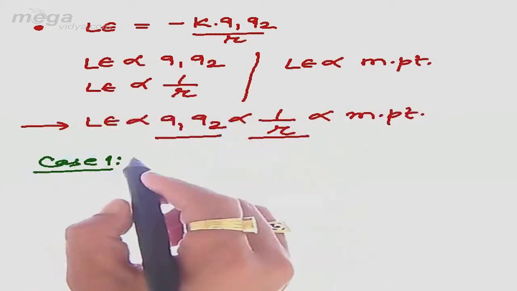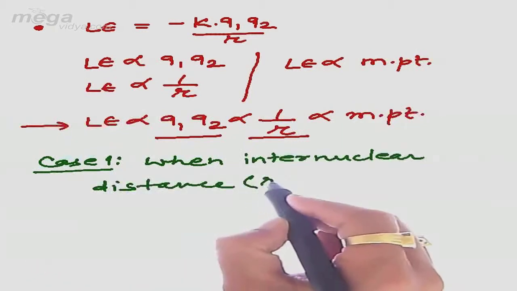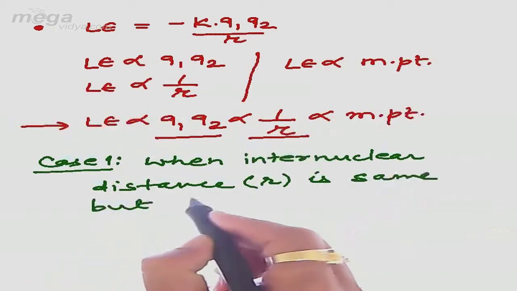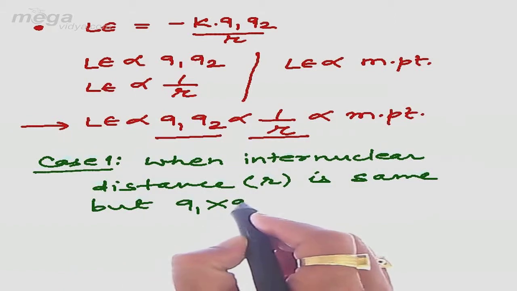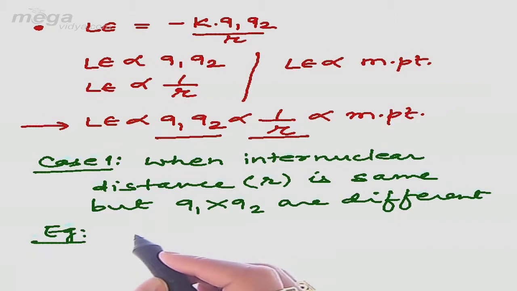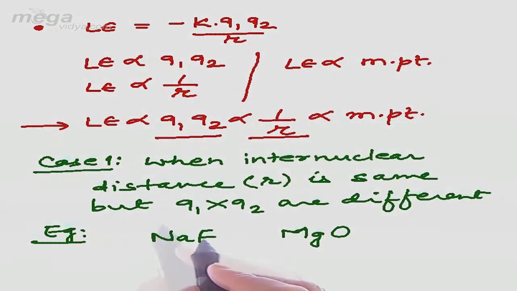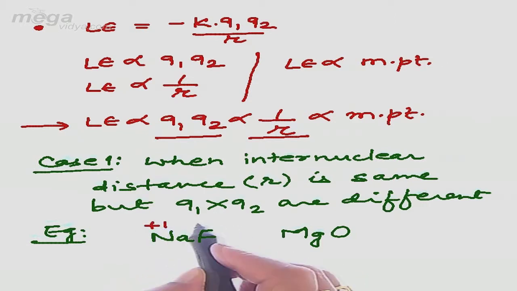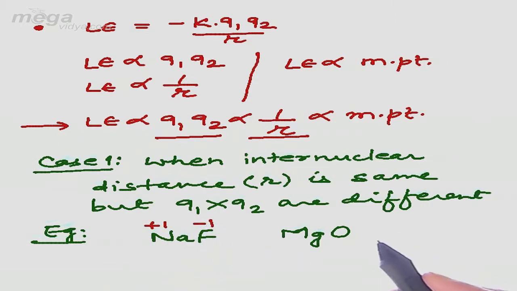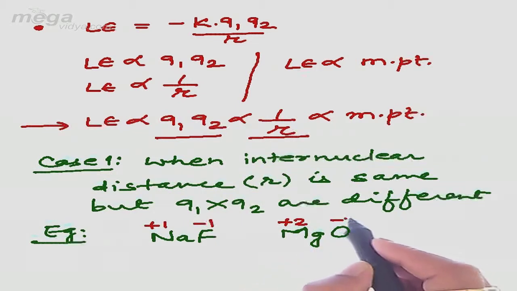So in case 1 we have to take when internuclear distance between cation and anion, that is R, is same, but the product of charge, that is Q1 into Q2, are different. For example, let's discuss about or compare the melting point of NaF and MgO. Here in NaF, Na has a +1 charge, whereas F has got a -1 charge. Similarly, in MgO, Mg has +2 charge and O has -2 charge.